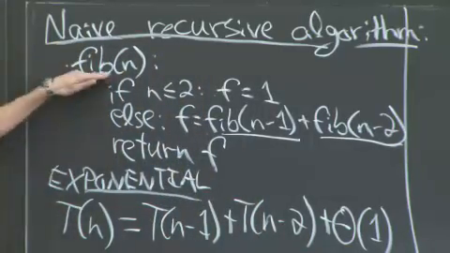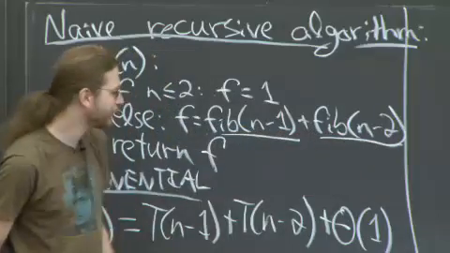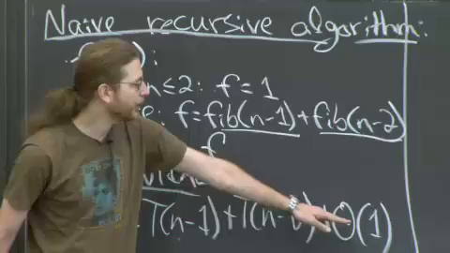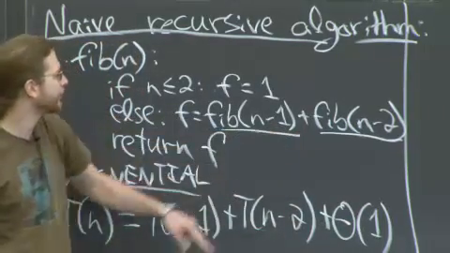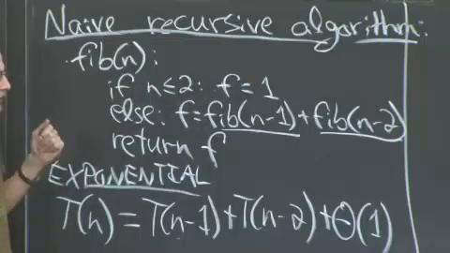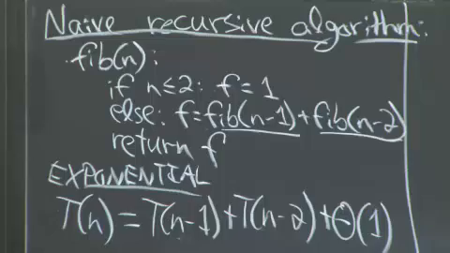So to compute the nth Fibonacci number, we have to compute the n minus first Fibonacci number and the n minus second Fibonacci number. That's these two recursions. And then we take constant time otherwise. We do a constant number of additions, comparisons, return. All these operations take constant time. So that's a recurrence. How do we solve this recurrence?